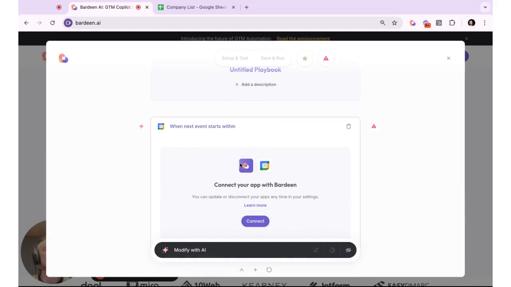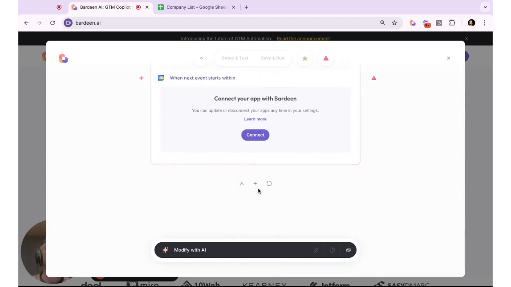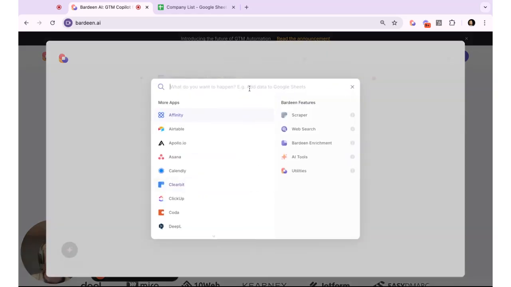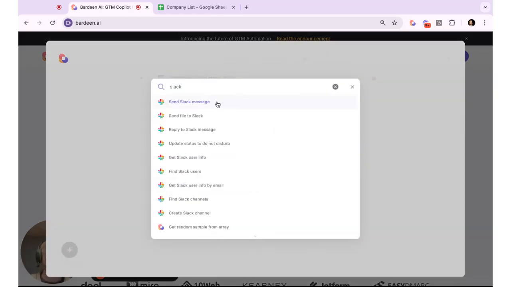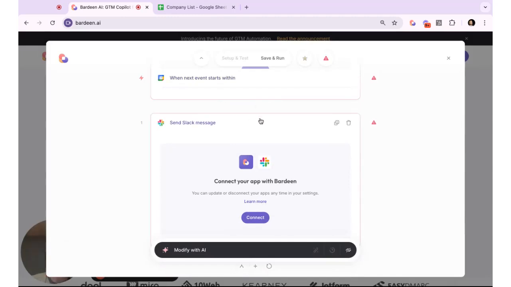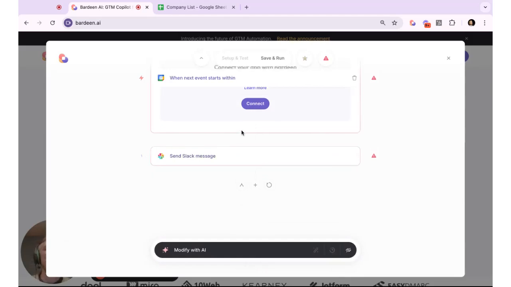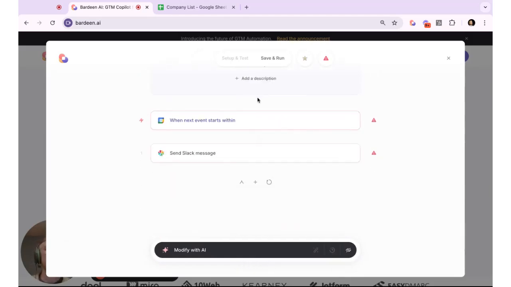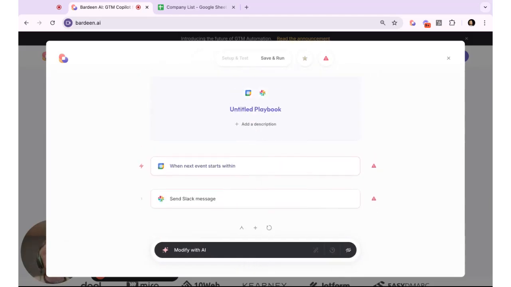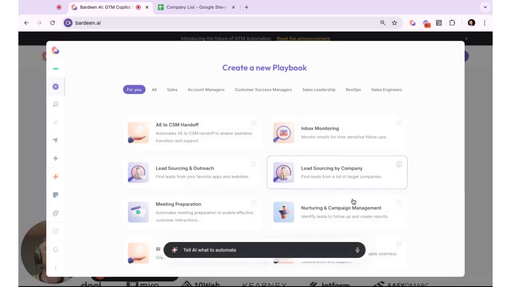You do need to connect your Google Calendar as well, but now this is added. You can see the little lightning bolt that tells you this is indeed an Autobook instead of a playbook. Then, just as before, you can build off of these. So we might say go to Slack, and send Slack message. Again, you need to connect your Slack account, but this is a very simple automation that you can build on your Autobook side.